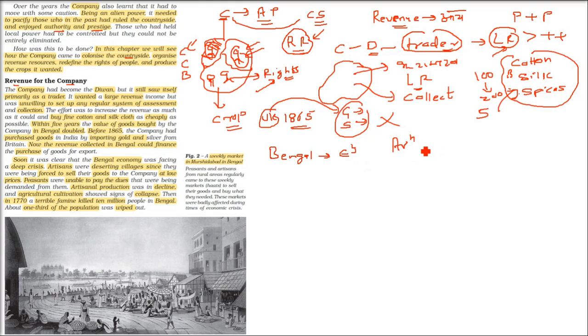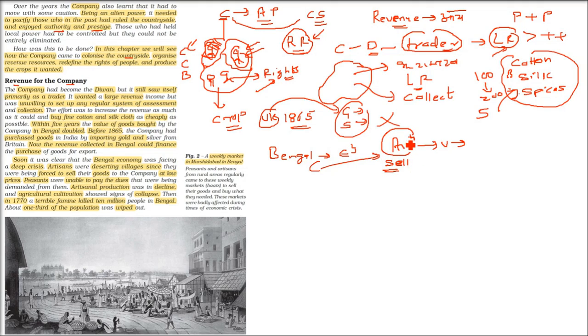Now the Bengal economy, because the company was not ready, so the artisans were deserting the village. They were just fleeing. Okay, the artisans were not getting any money. The economy was in deep crisis. And these artisans were forced to sell whatever goods they produce at very, very low prices.